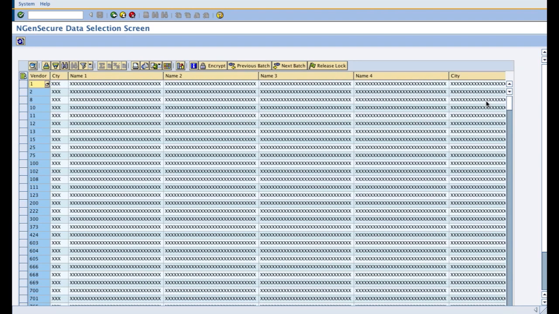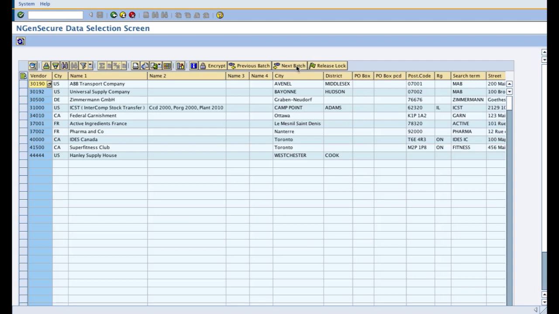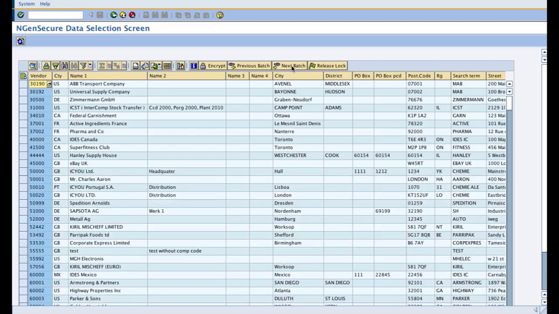So once I have done this, I can just click on the next batch to process the next set of records. So the product auto grabs all the records in a set of 500 which I had provided, which you can reduce or increase as per your choice, but keeping in mind that the encryption process on a bulk of records can be a time-consuming process.